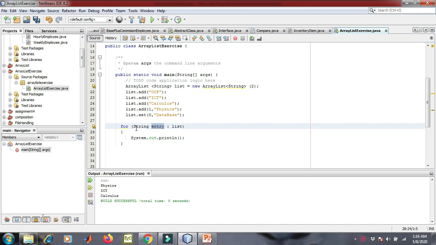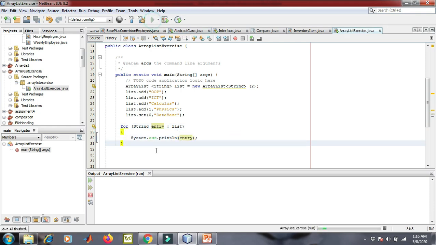Okay, the for loop will run by simply iterating the list. It will run on its own. The syntax is hidden. Basically, the iterations will start from index number 0. The list will be iterated one by one. It will take iteration up till the size. All this syntax is not written here, right? The only thing that we can see here is that whatever will be retrieved from the list, it will be stored in entry, right? So if I want to print it, I can write entry here, right?